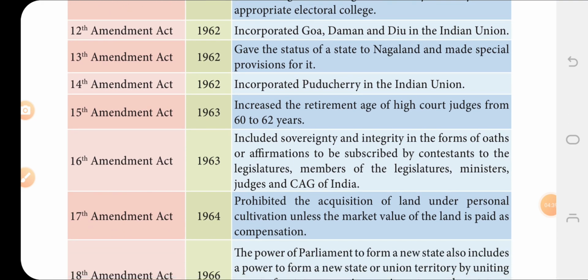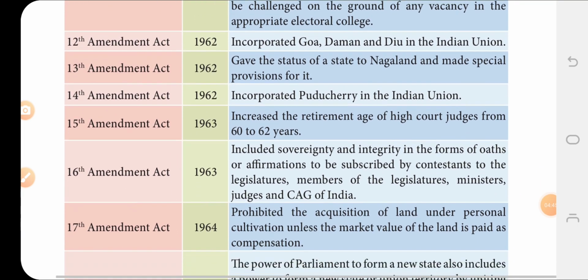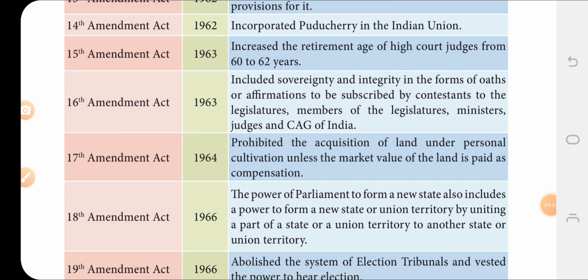15th Amendment Act: the retirement age of High Court judges was increased from 60 to 62 years. 16th Amendment Act, 1963: the government included sovereignty and integrity in the oaths for the contestants of legislatures, members of legislature, ministers, judges, and CAG.